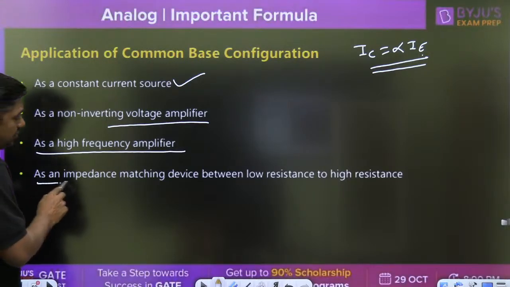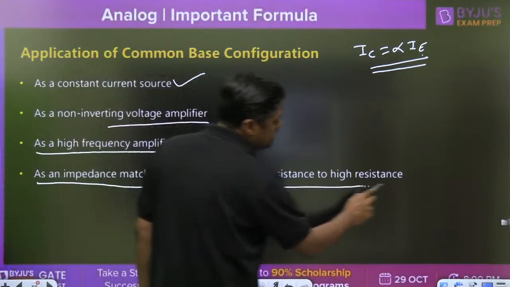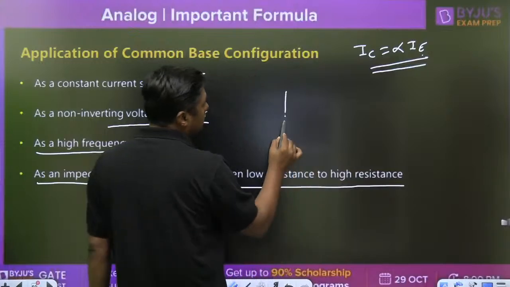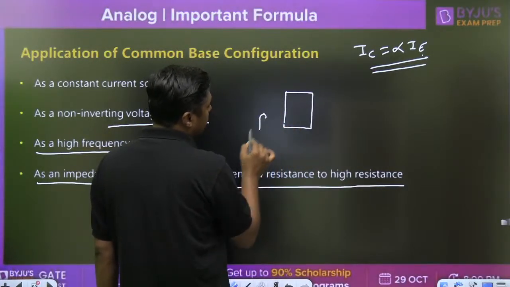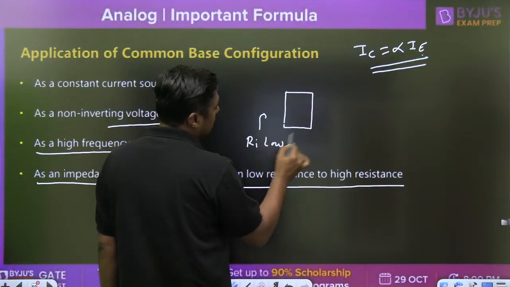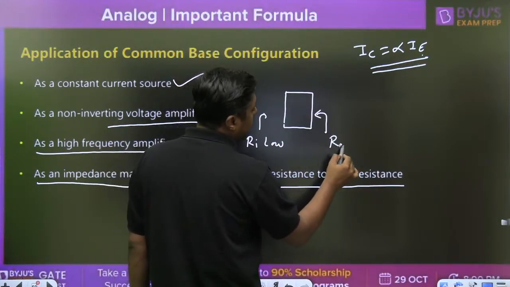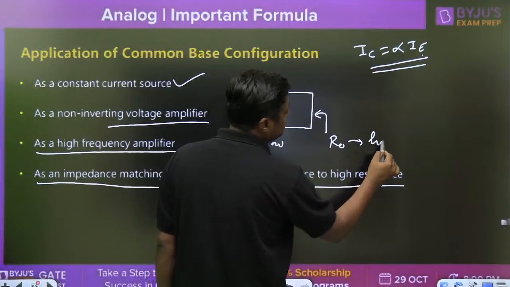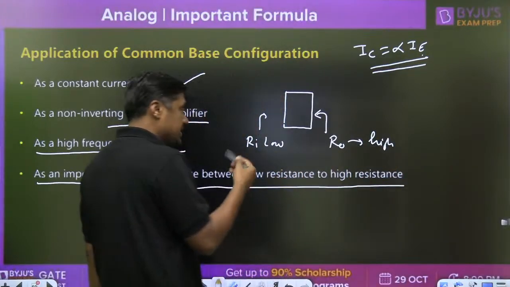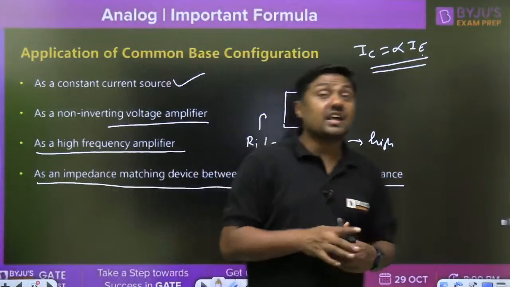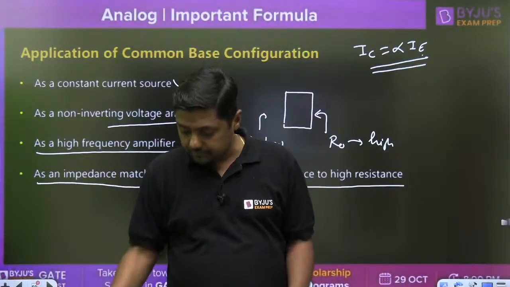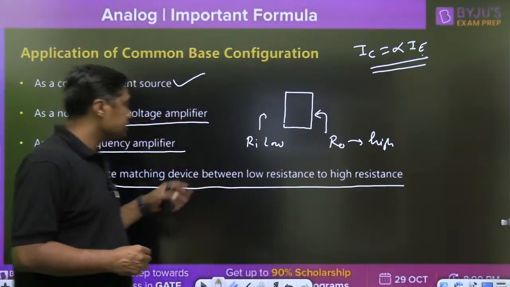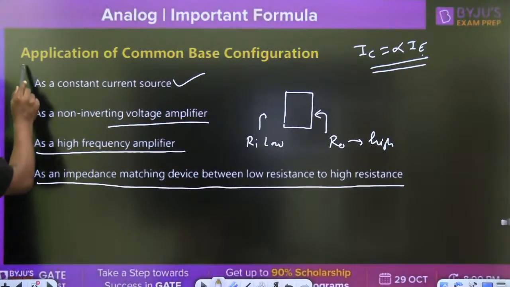And as an impedance matching device between low resistance and high resistance. Its input resistance Ri is low, and output resistance is high, in the range of mega ohm. When matching is required between low and high resistance, it is used as a buffer. That is about the common base configuration.